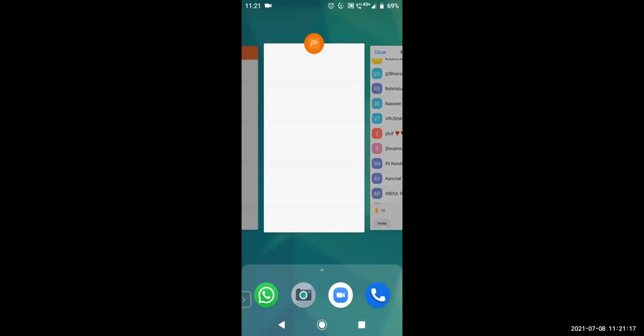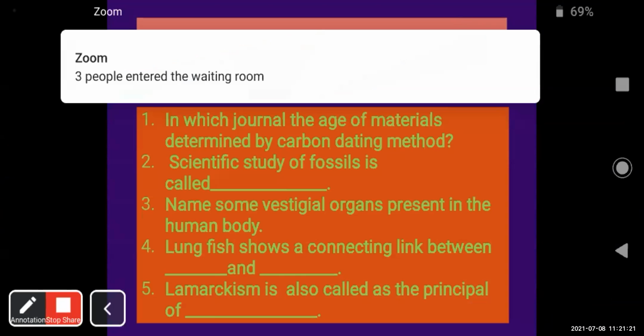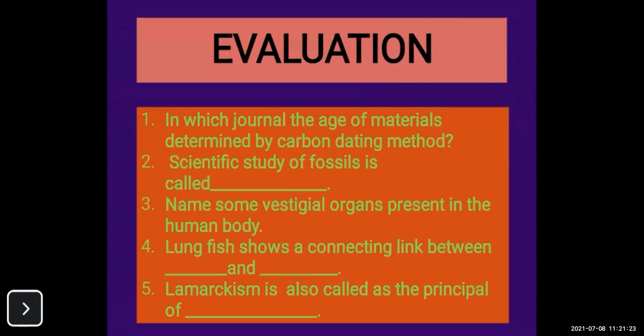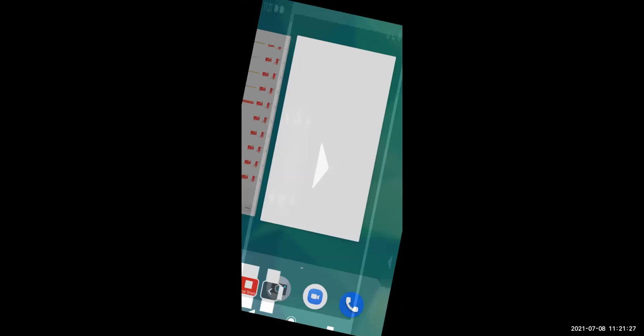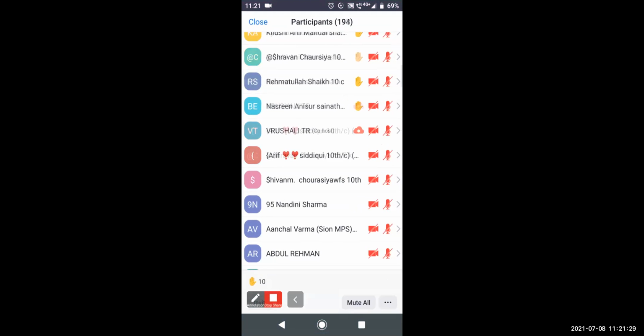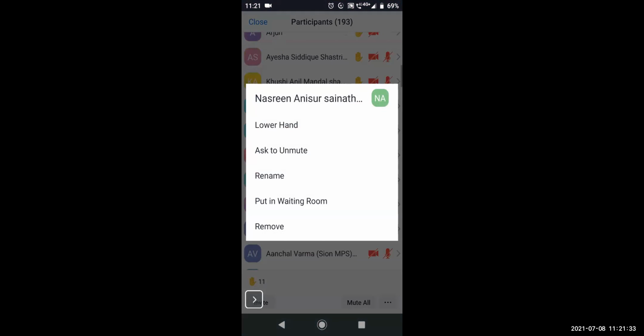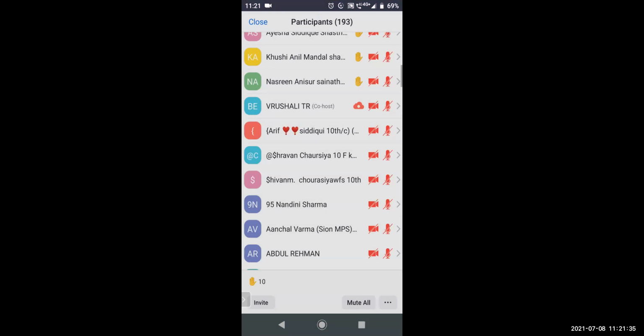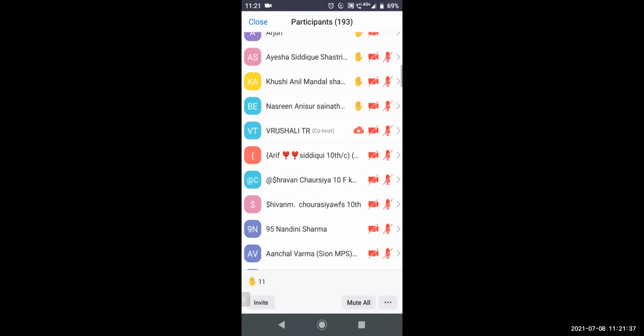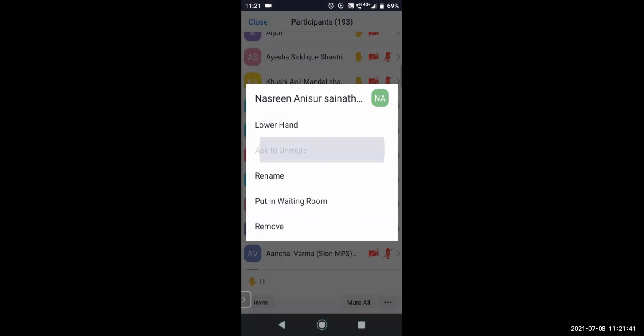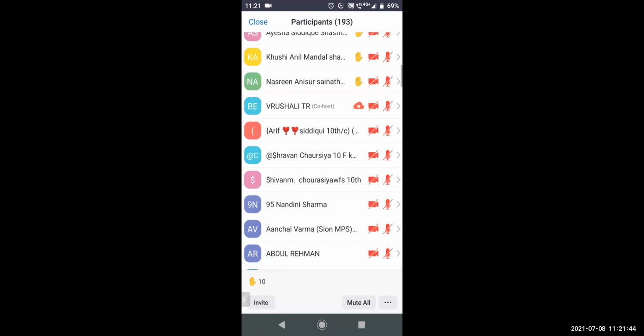Next, name some vestigial organs present in the human body. Which are the vestigial organs we have in the human body? Nasreen and Anisur. Which vestigial organ have we studied, which we have in human beings?